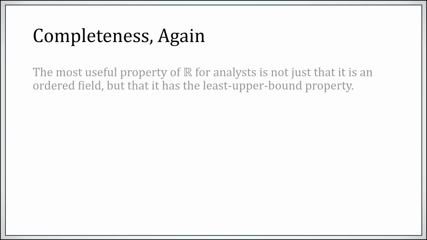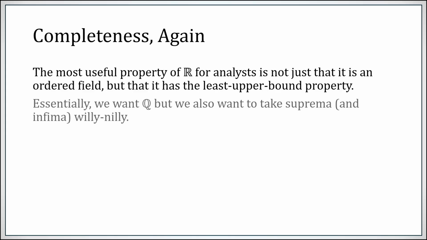So again, let's talk about completeness. The most useful property of the real numbers in this course is not just that it's an ordered field, both of which are very important, but that it has the least upper bound property. Essentially, we want rational numbers. Those are easy to work with and define. But we want to be able to take suprema and infima of any bounded sets, and the rational numbers do not have this least upper bound property, as we've already seen.